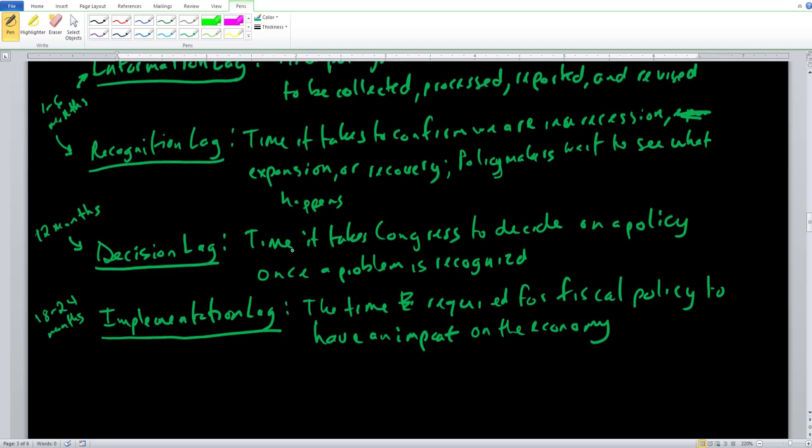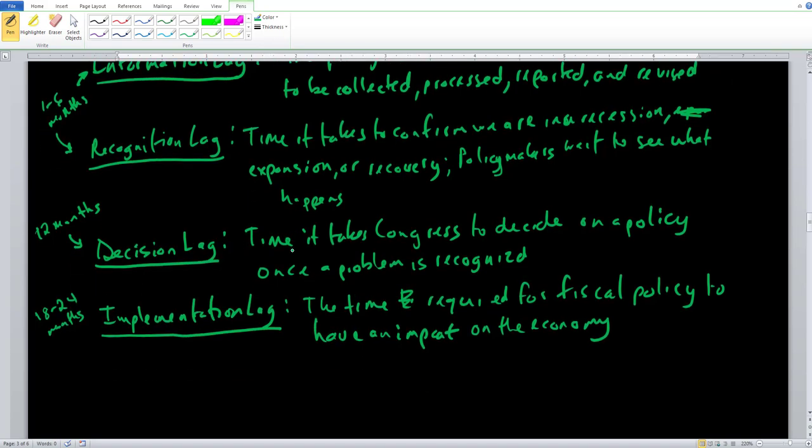And can you see it? Can you recognize it immediately? The major problem that we see with all of this is that once that fiscal policy actually is implemented and has an impact in our own life, we may be in an entirely different part of the business cycle.